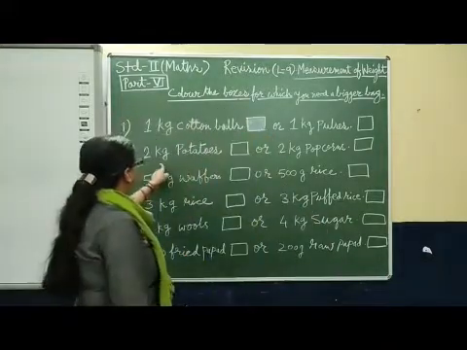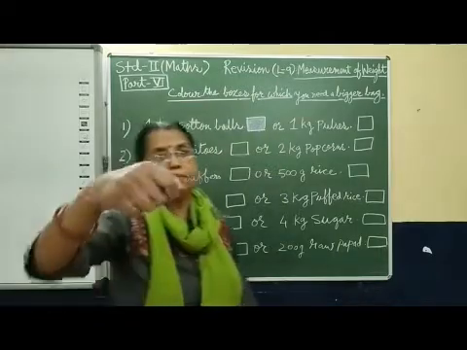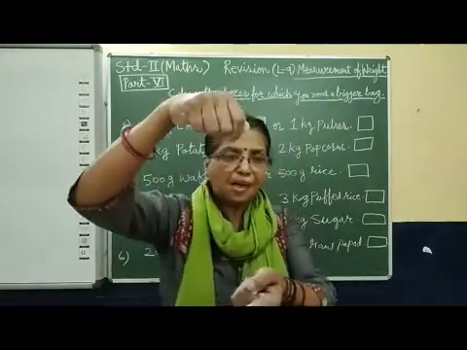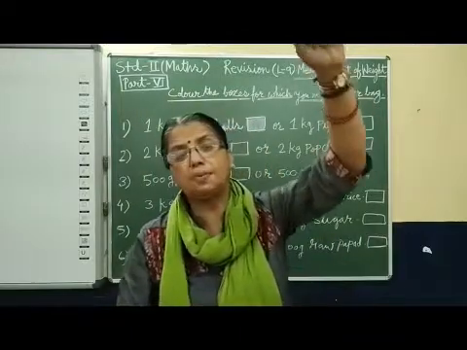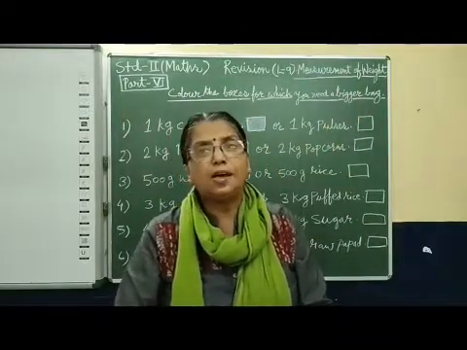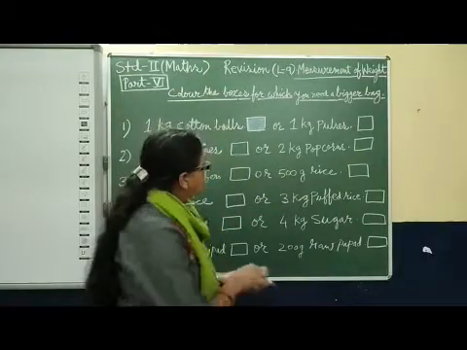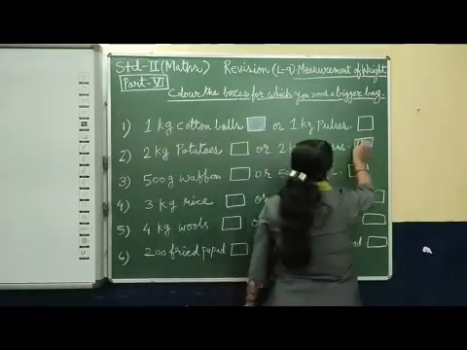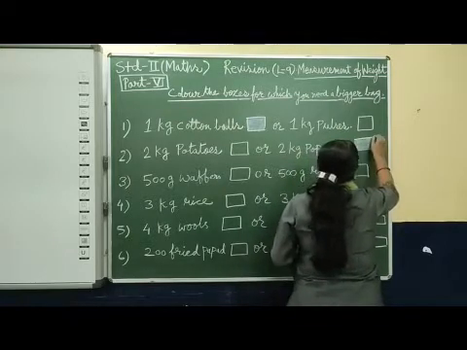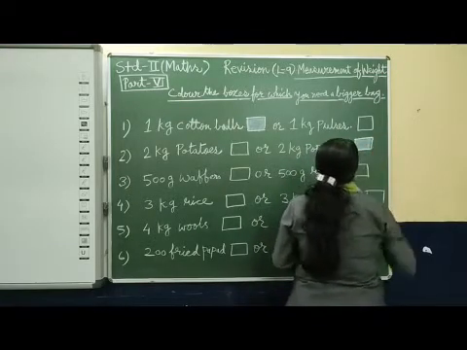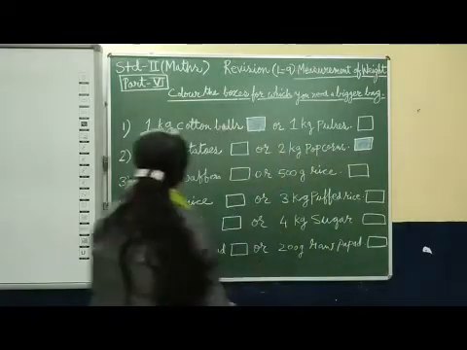But 2 kg of potato can come in a small carry bag, while 2 kg of popcorn needs a bigger bag. It is fluffy. So popcorns need more space, so we color this box. This way you have to think and color.